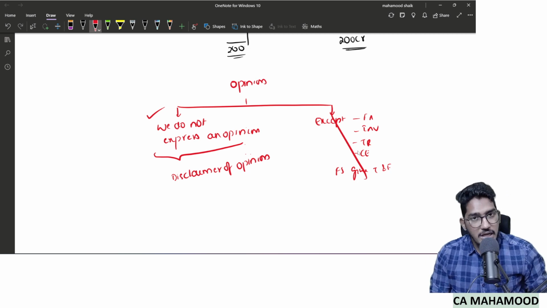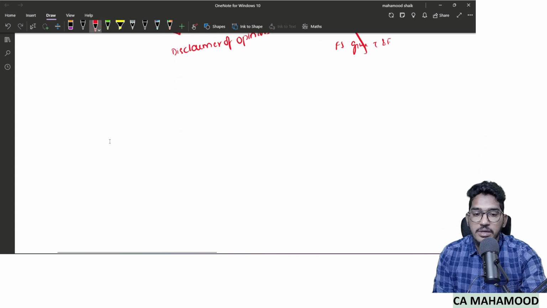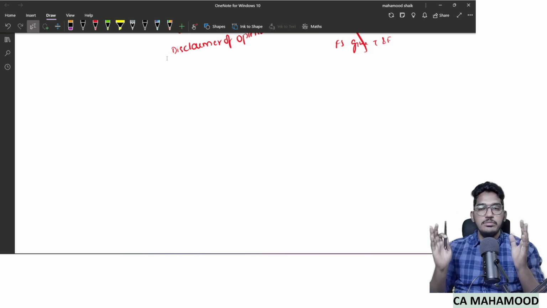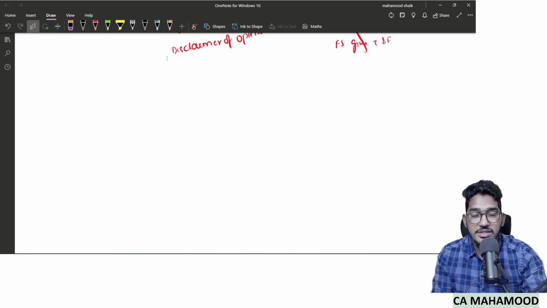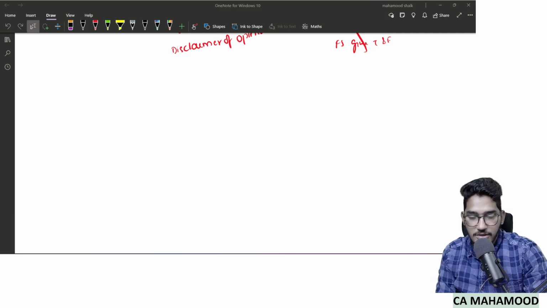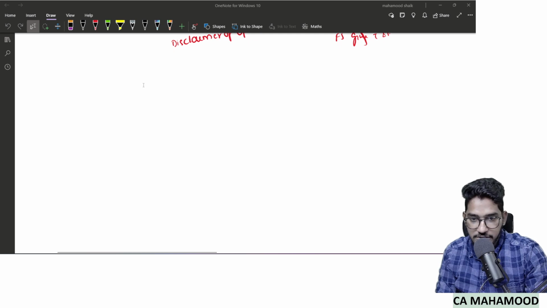Clear, everybody? Now let us try to make one summary of all the three modified opinions: when a qualified opinion will be given, when an adverse opinion will be given, when a disclaimer of opinion will be given. Let us make one summary of all the circumstances in which different kinds of modified opinions will be given. So let us write a summary now.